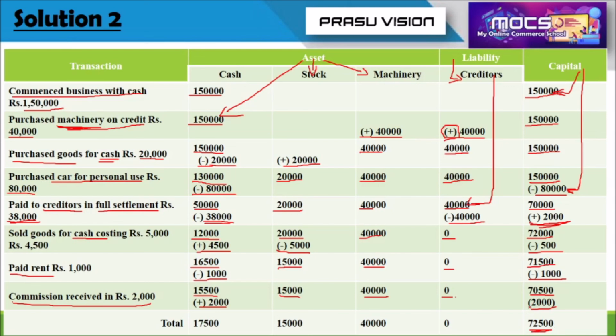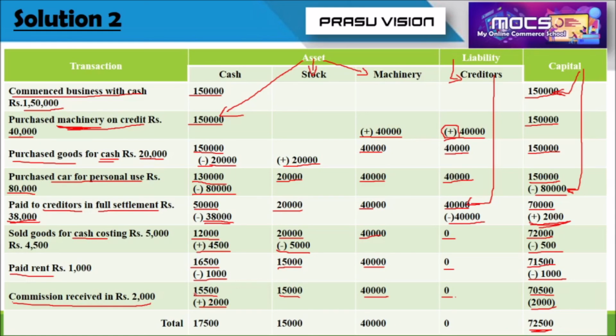No need to show this value in brackets. Actually, it is a mistake. When we show a value inside brackets, that means negative. Actually, it is not a negative value. That 2000 is a positive figure. So I just included that bracket for plus to indicate it will be added. That is a typing mistake. Please forgive. So 70,500 plus 2000, it is 72,500.